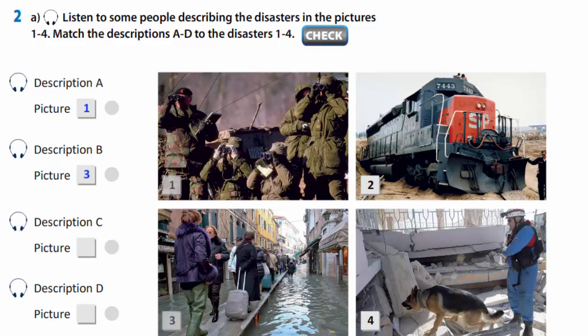C. There is a rescue worker and a search and rescue dog. They are in a collapsed building. I can see broken concrete walls. The dog is looking into an area which has collapsed, and maybe it can smell a person trapped there. The man is wearing safety gear. He is wearing blue overalls and a hard hat with a light on it.